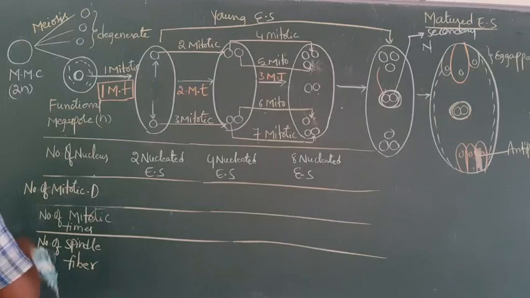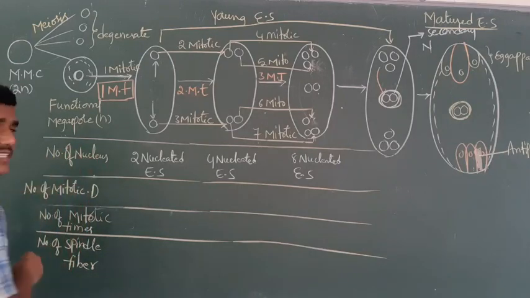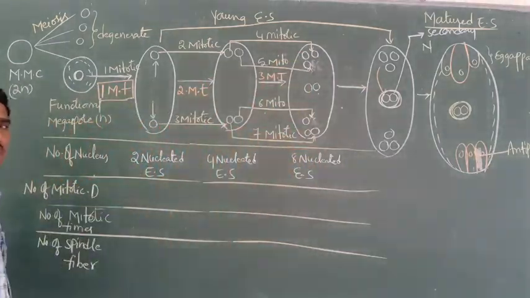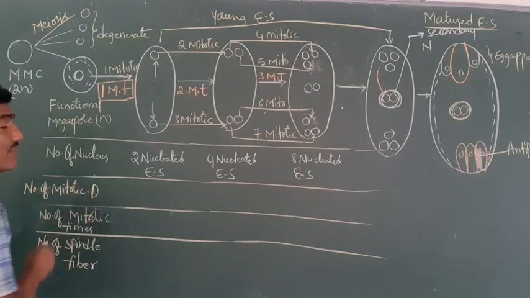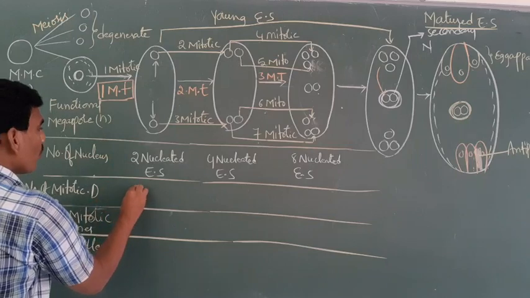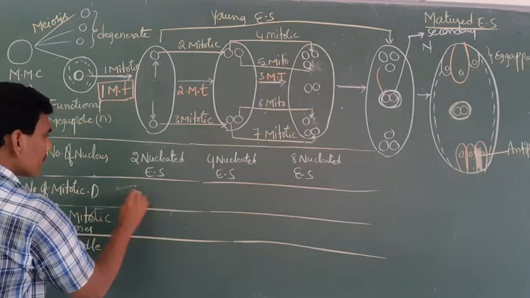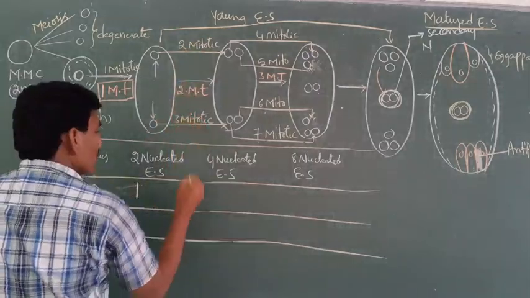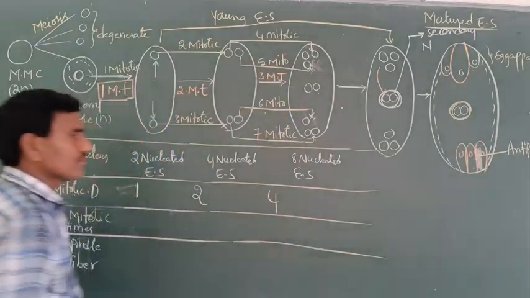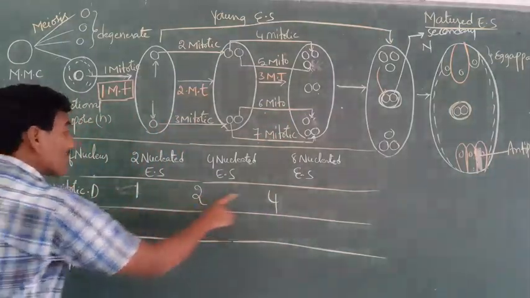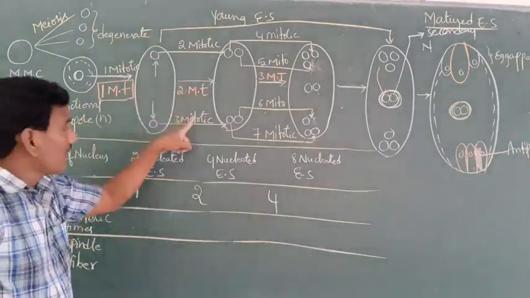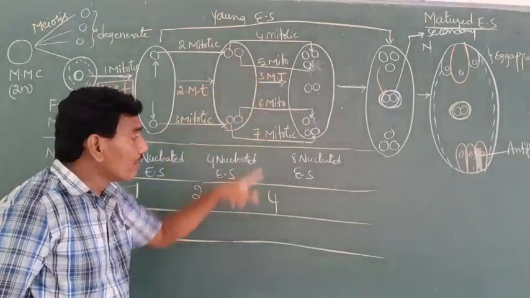This is the number of nuclei: 2-nucleate, 4-nucleate, 8-nucleate embryo sac. Next, the number of mitotic divisions. Here 1, here 2, here 4. Total number of mitotic divisions, how many? Here 1, here 2, here 4.